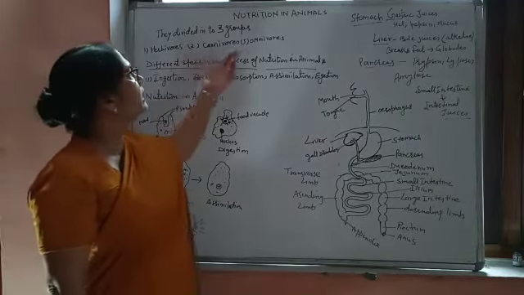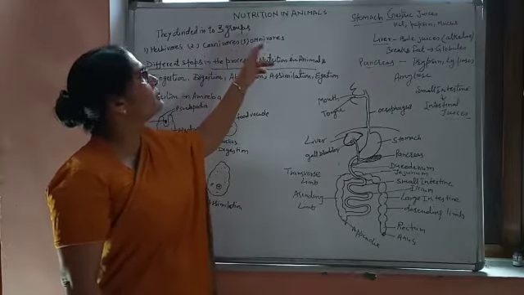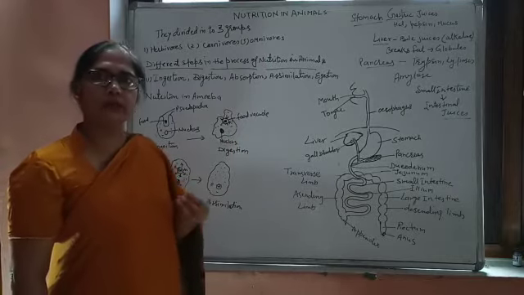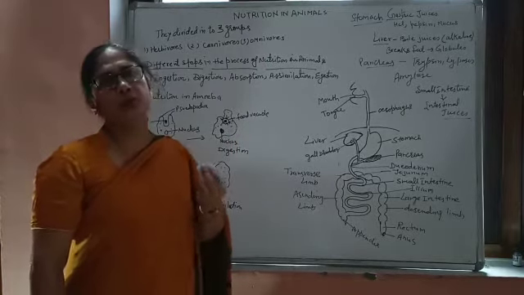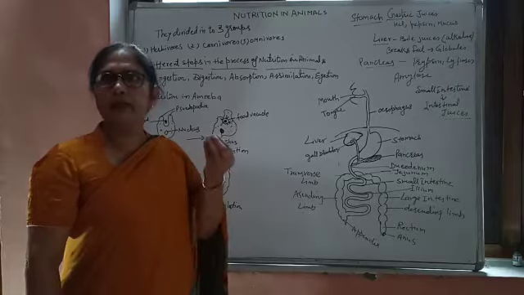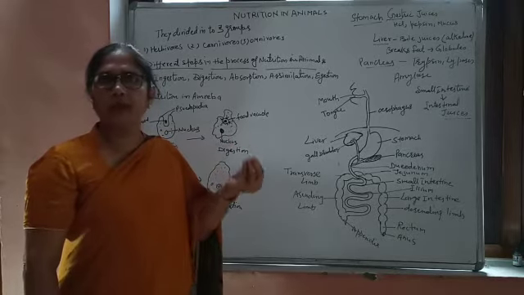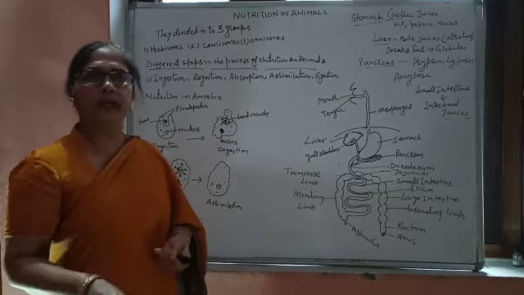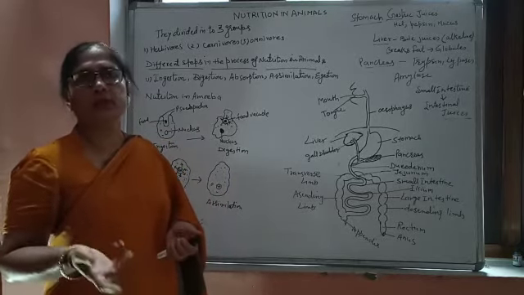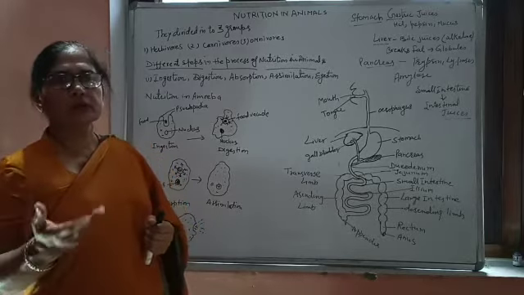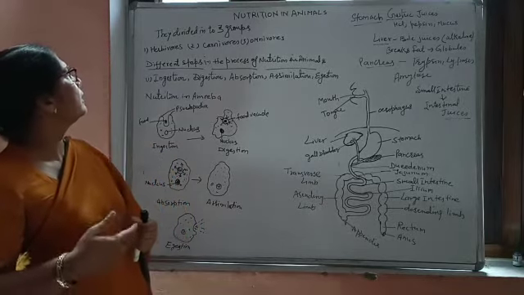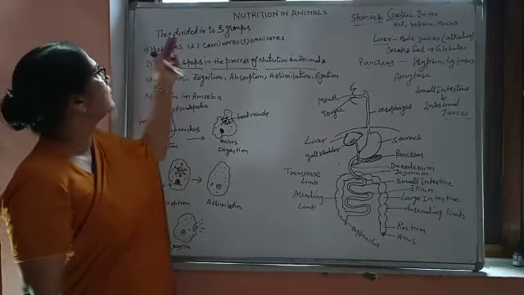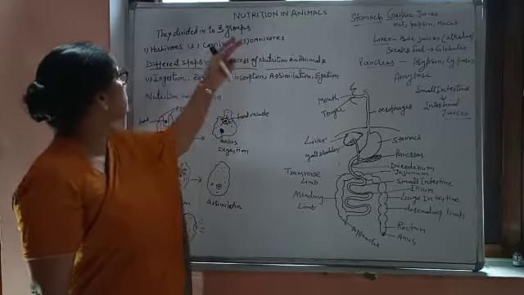We have a third category, a third group of animals, which are omnivores. Omnivores are those animals which can eat both things. They can eat plants, that means they can be herbivores, or they can be carnivores. So they eat both: plants as well as the flesh or meat of other organisms. So based on these food habits, we have divided animals into three groups: herbivores, carnivores and omnivores.